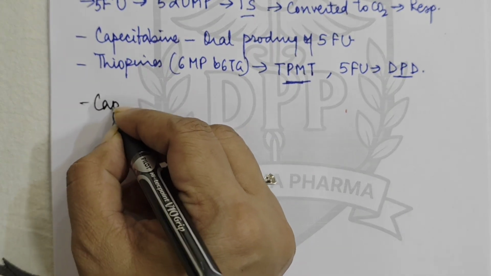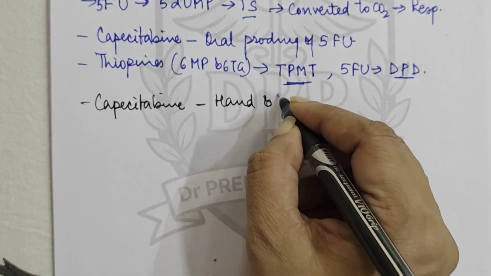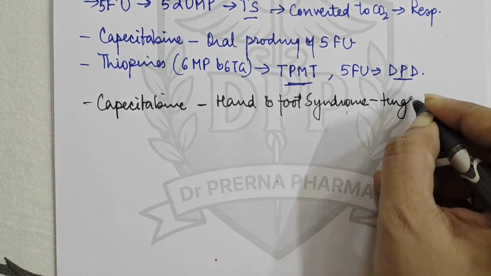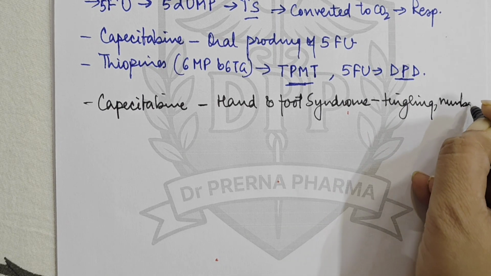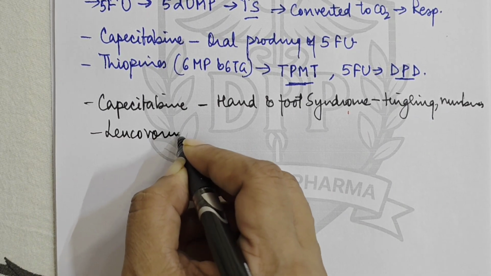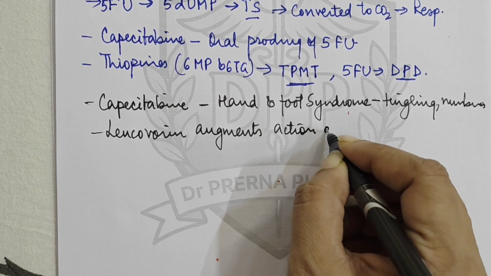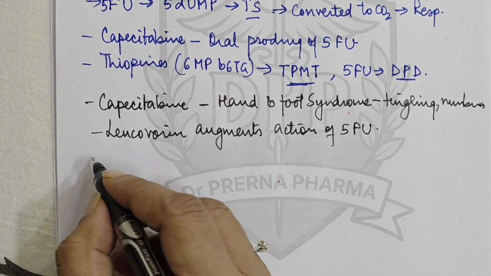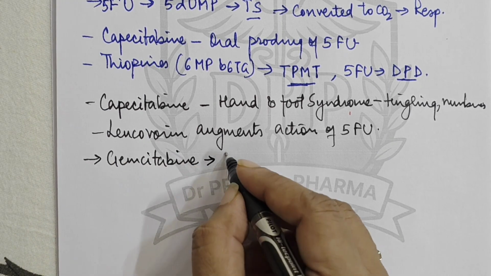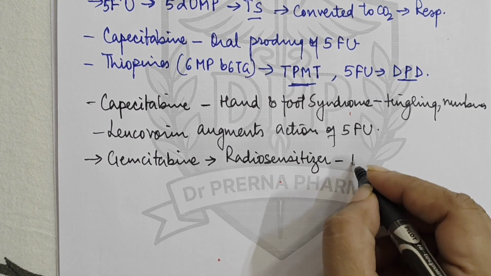Then capecitabine can cause hand and foot syndrome in some patients, which is basically tingling, numbness, erythema, swelling, all those things. Then leucovorin, the folinic acid, it augments the action of 5-fluorouracil. Then another drug that we had seen was gemcitabine. Now gemcitabine is a very potent radiosensitizer, and it is the drug of choice for